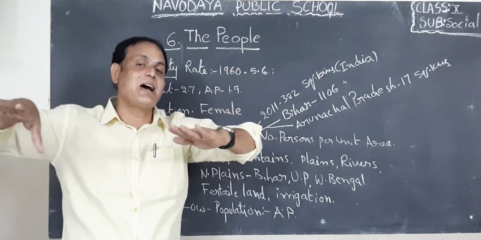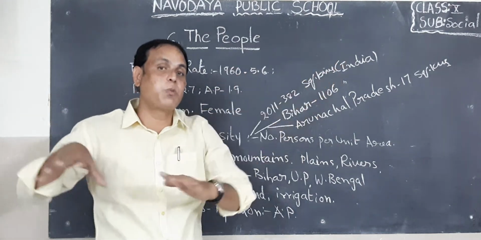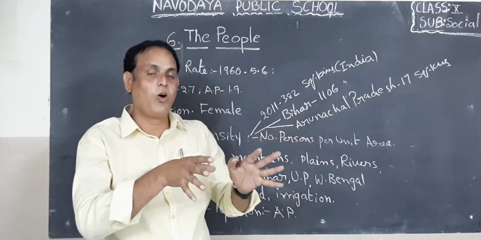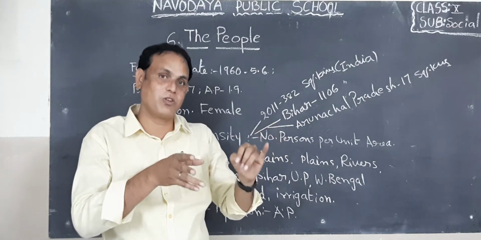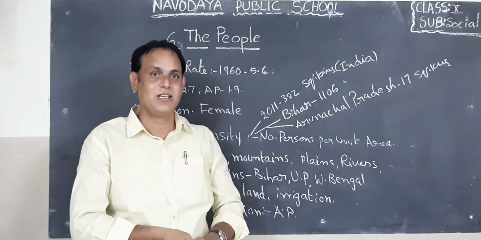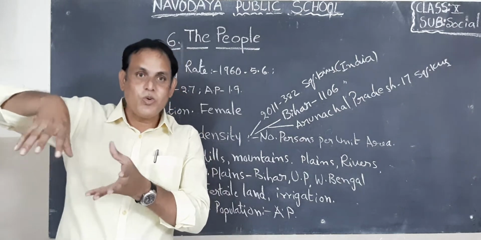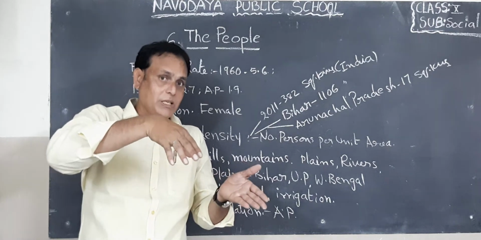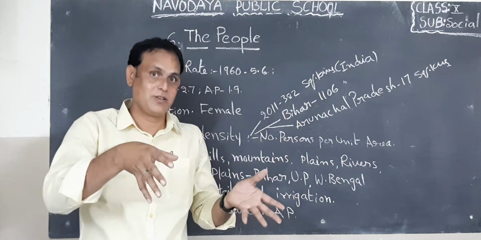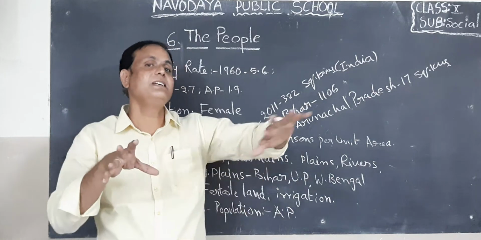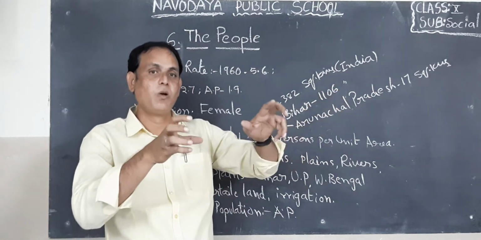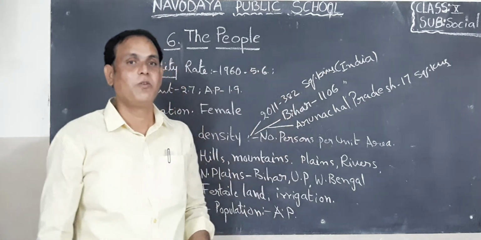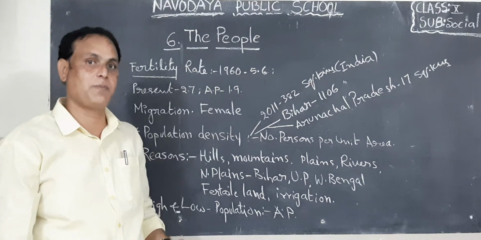Why? Because this area is filled by alluvial soil brought by the rivers. What rivers are flowing through these areas? We know the Krishna river, Godavari river, Penna river, Tungabhadra river, Kaveri river, etc. Due to the Tungabhadra, Krishna, Godavari and the tributaries of these rivers, this area is very fertile land. So the people living there cultivate the land and produce more food grains and also commercial crops.